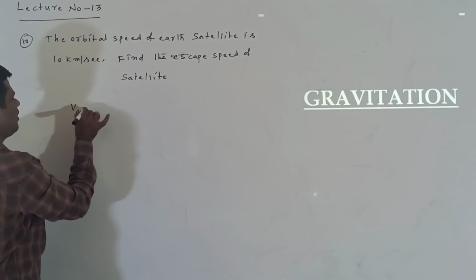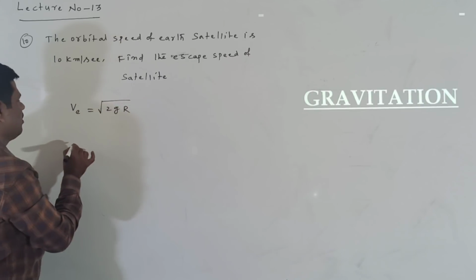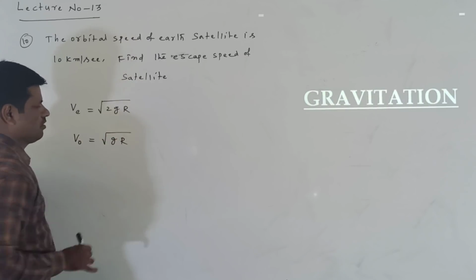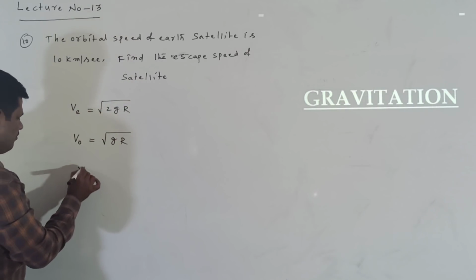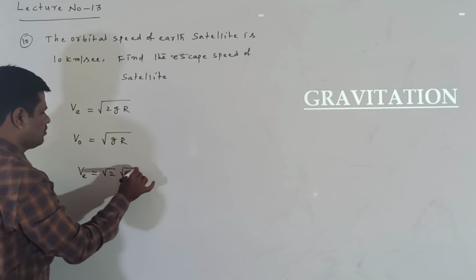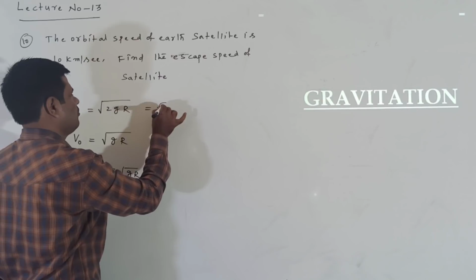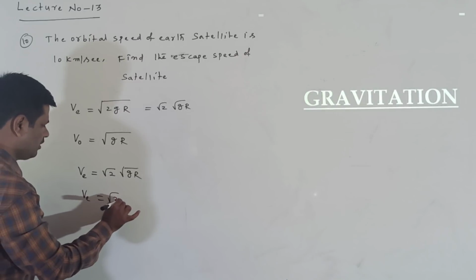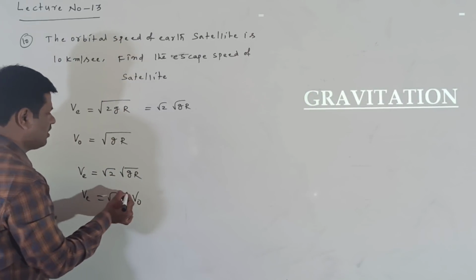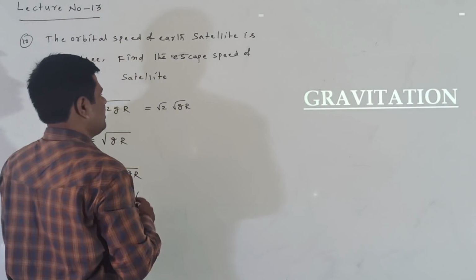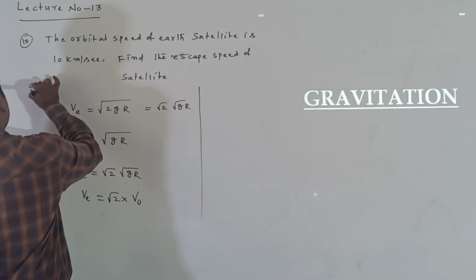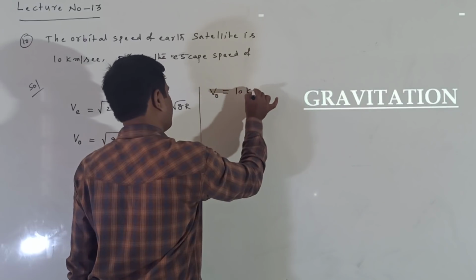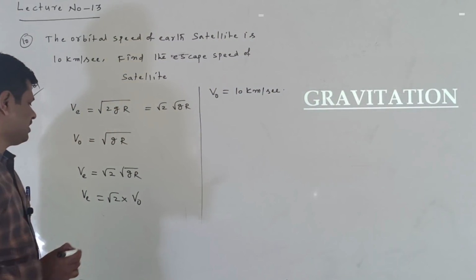Now, the escape speed formula is V is equal to under root of 2gR. The orbital velocity formula is under root of gR. Now changing this one, V is equal to root 2 into root gR, separate roots. Now V is equal to root 2 into root gR, which is equal to V naught. V naught is the orbital speed, and that is given in the problem. What is given here? The orbital speed is given. V naught is equal to 10 kilometer per second.